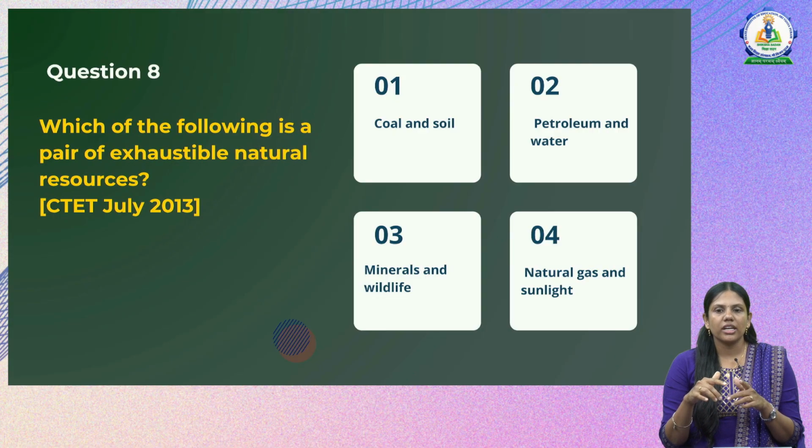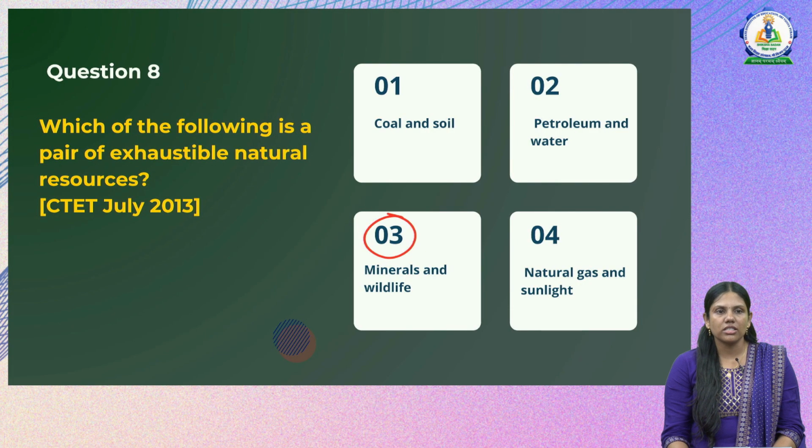Then next we have minerals and wildlife. Minerals is an exhaustible natural resource, and wildlife is also considered an exhaustible natural resource, because if not conserved properly, the wildlife can also get extinct. Then next we have natural gas and sunlight. Natural gas is an exhaustible natural resource, but sunlight is inexhaustible. So the correct answer is option 3, in which minerals and wildlife are considered exhaustible natural resources.